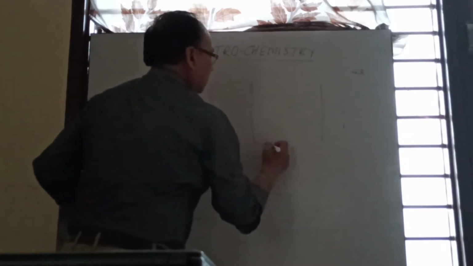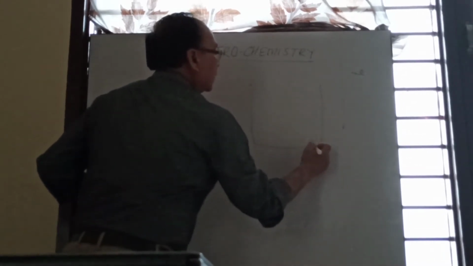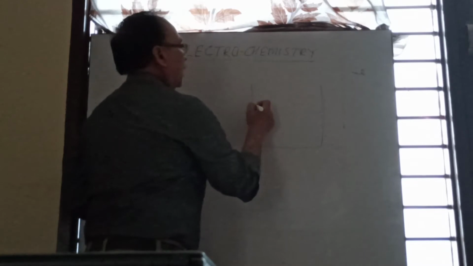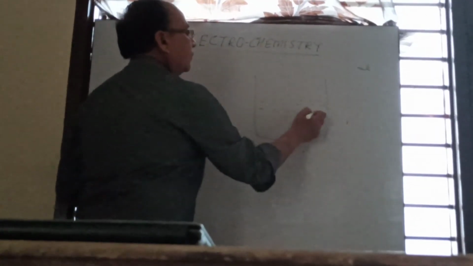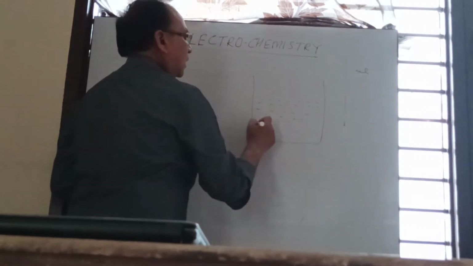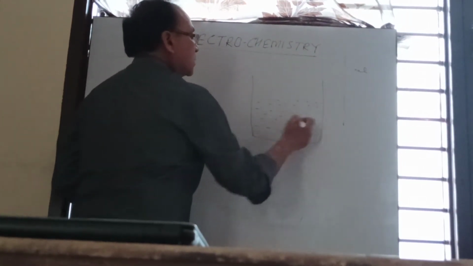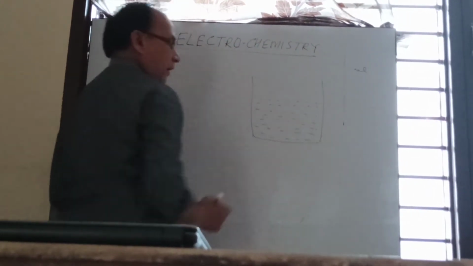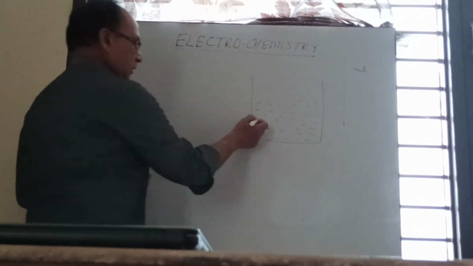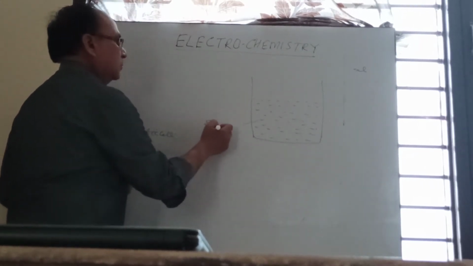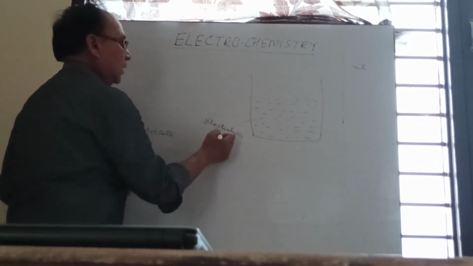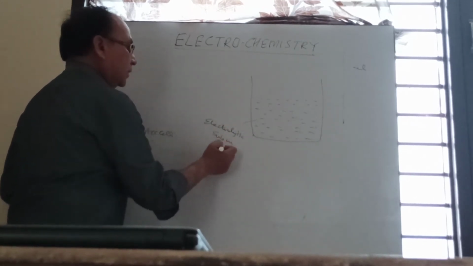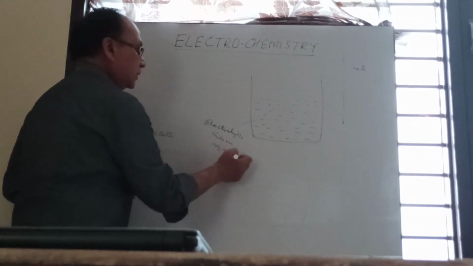In this container, we take an electrolytic substance, either in fused state or in aqueous state.